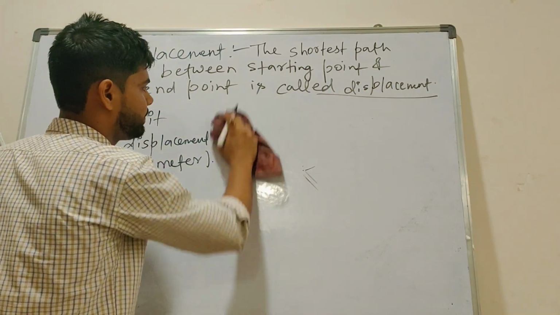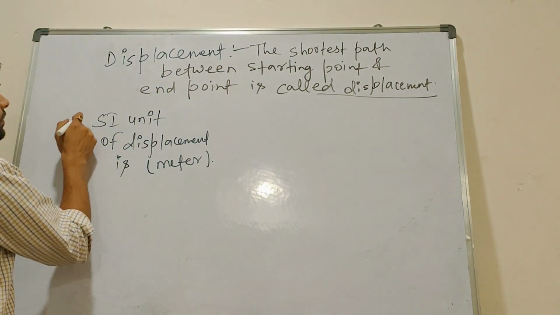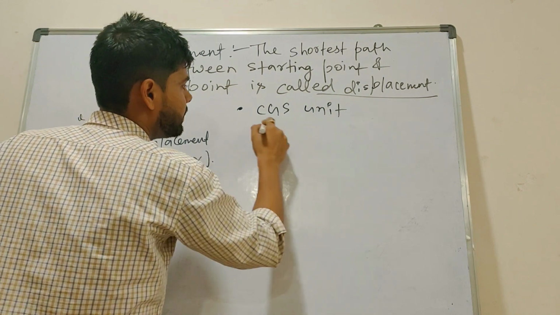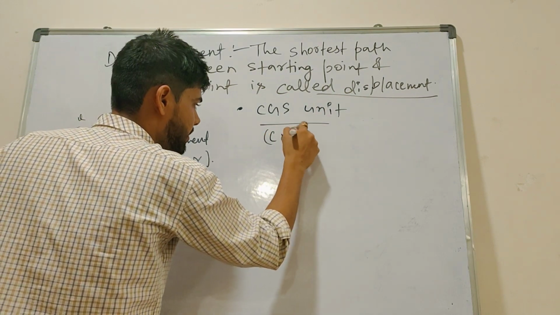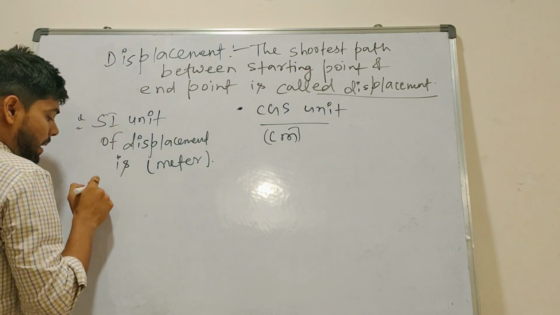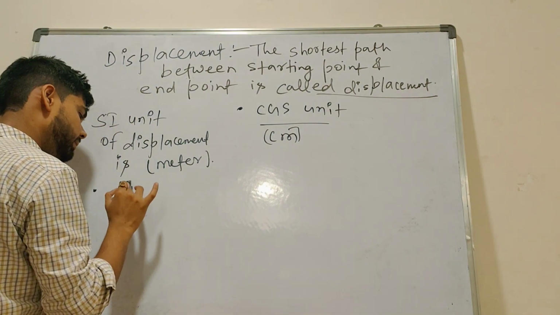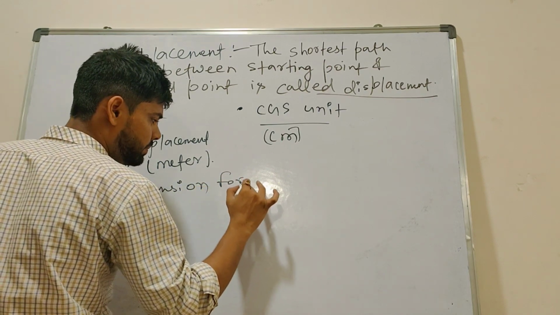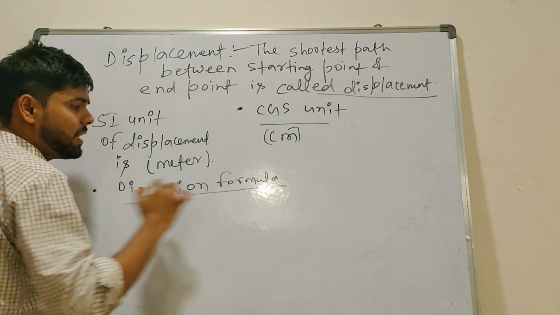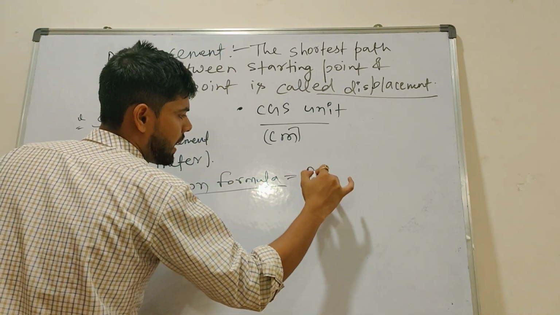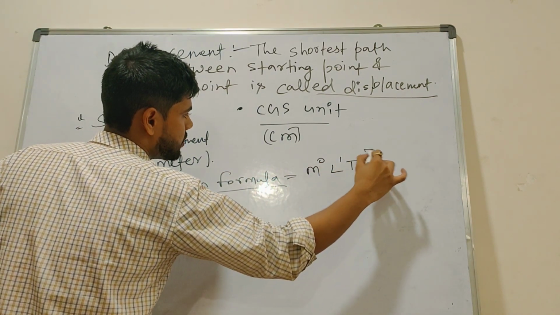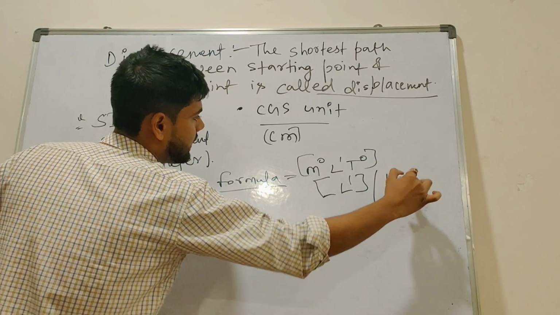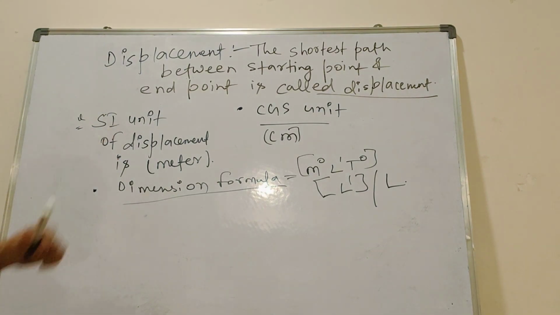Next point: the CGS unit is also centimeter, as with distance. Dimension formula, we will discuss each and every point. So the dimension formula is, tell me anyone, M0 L1 T0. Any doubts? You can write L1 or L directly. No, sir. So these few things we discussed.